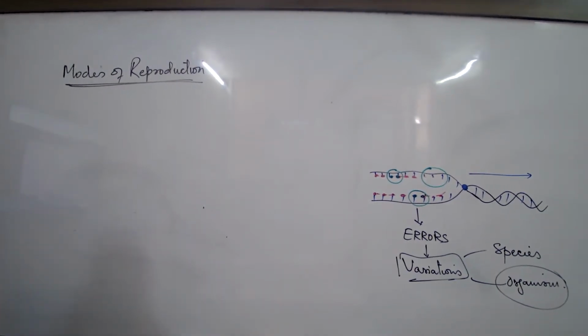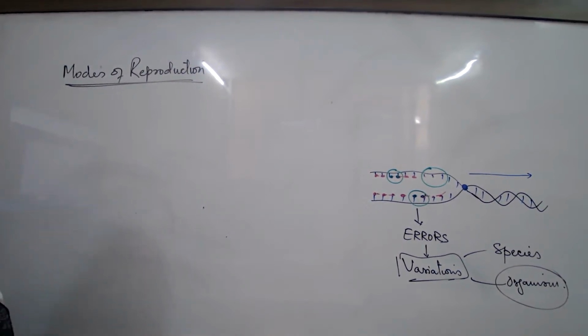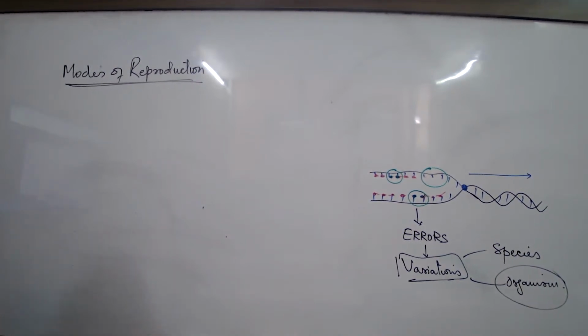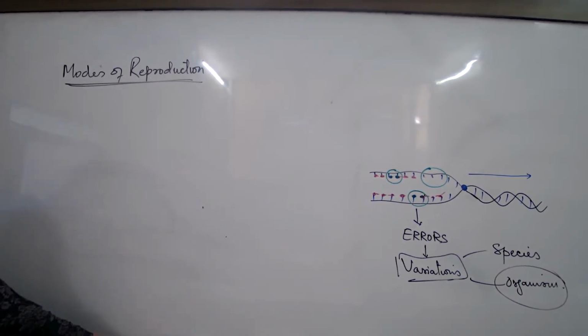A variation that is present in a large number of individuals is always an advantageous or beneficial variation. A variation which is present only in a few individuals is always considered a disadvantageous variation. So this is the principle, this is the rule to understand. Now next we are to study the modes of reproduction.